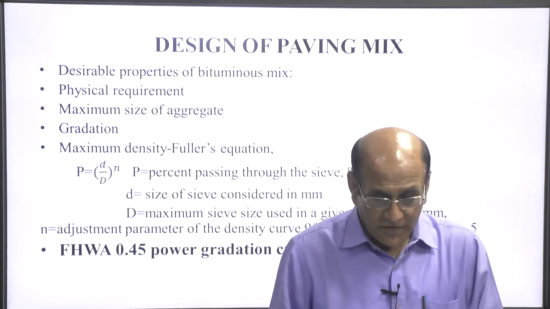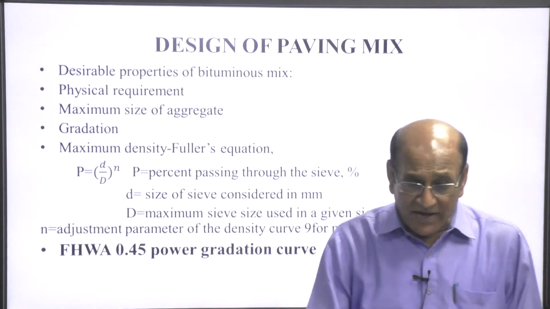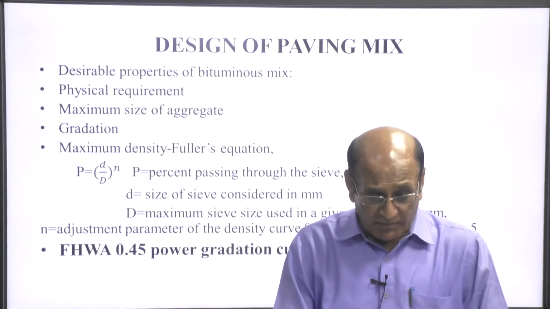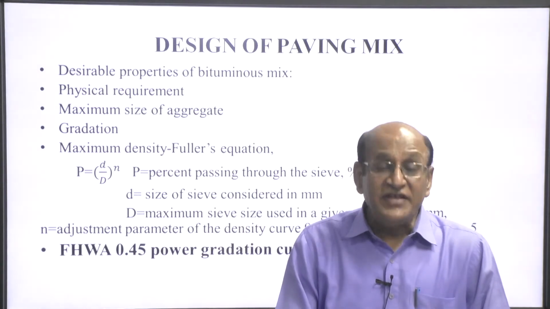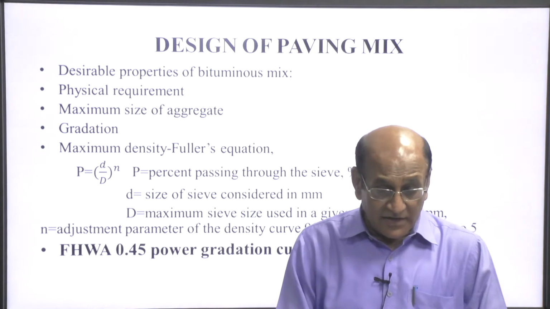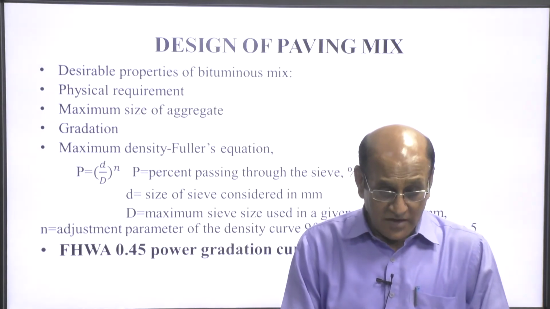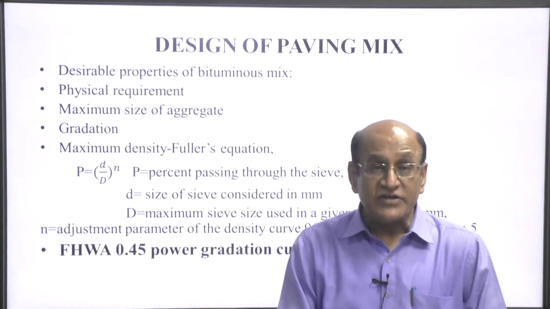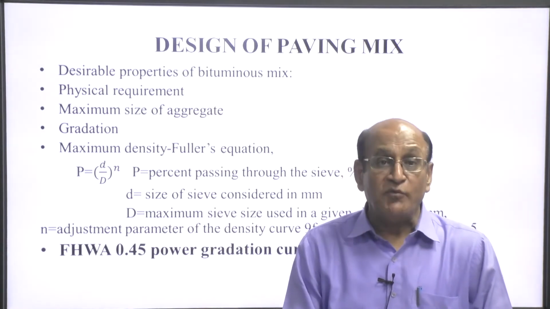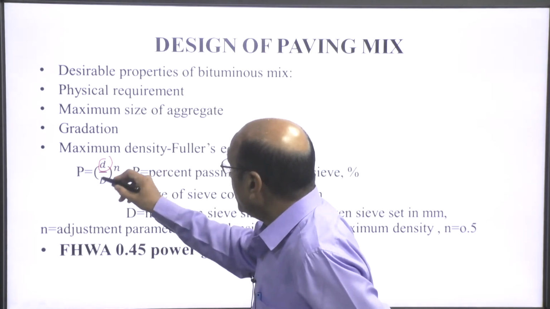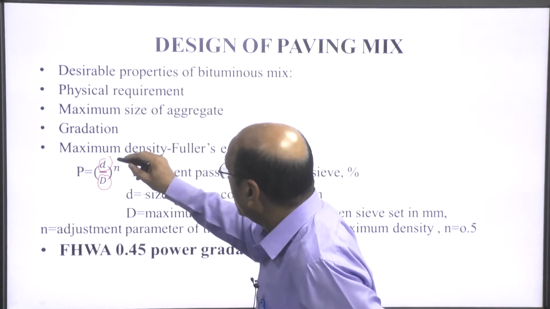Now, design of paving mix. This consists of desirable properties of the bitumen mix, physical requirements, the maximum size of the aggregate, and gradation. The maximum density can be found by Fuller's equation: P = (d/D)^n.